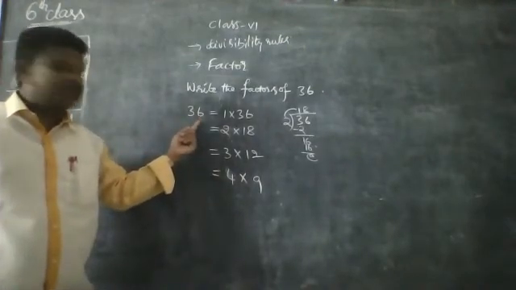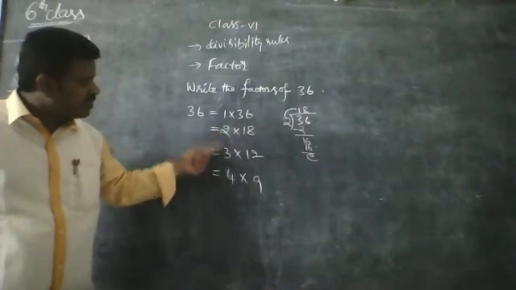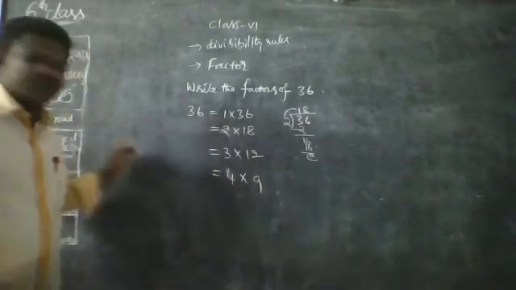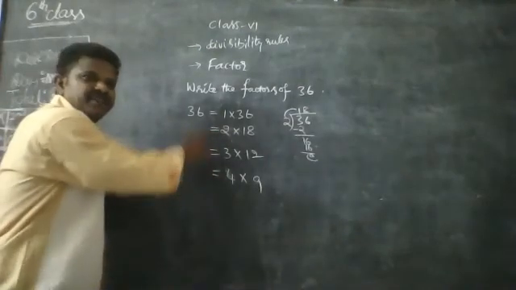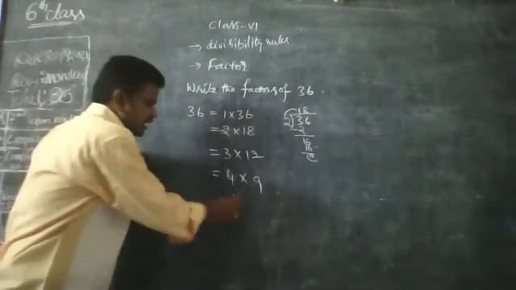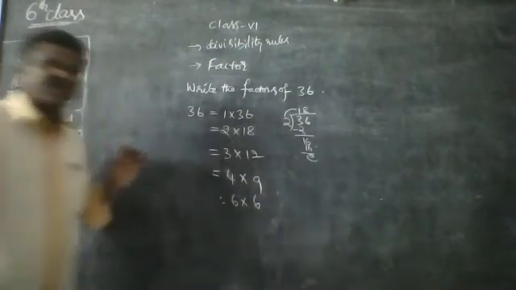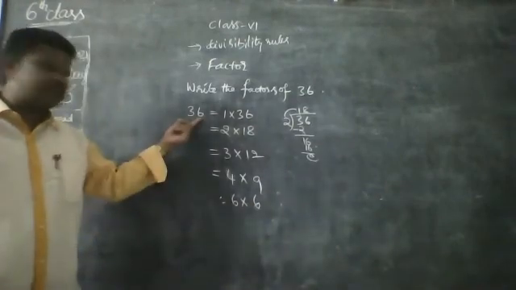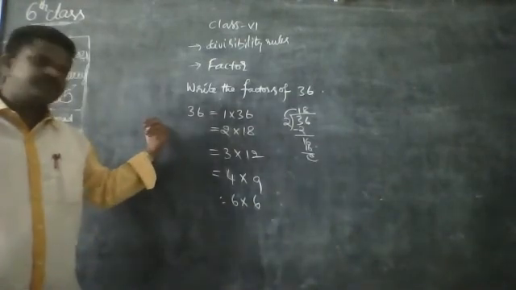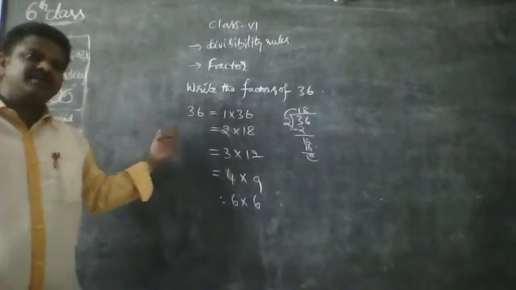Next 6. If it is divisible by 2 and 3, then it is divisible by 6. So it is divisible by 2 and 3. So 6 6s are 36. Next 7. No. 8. No. 9. Yes sir.